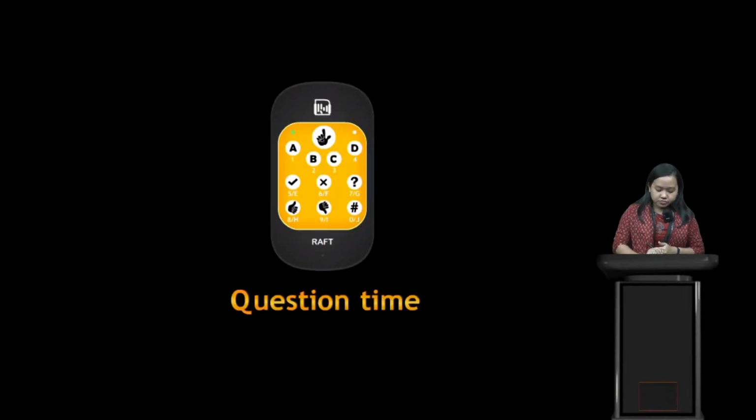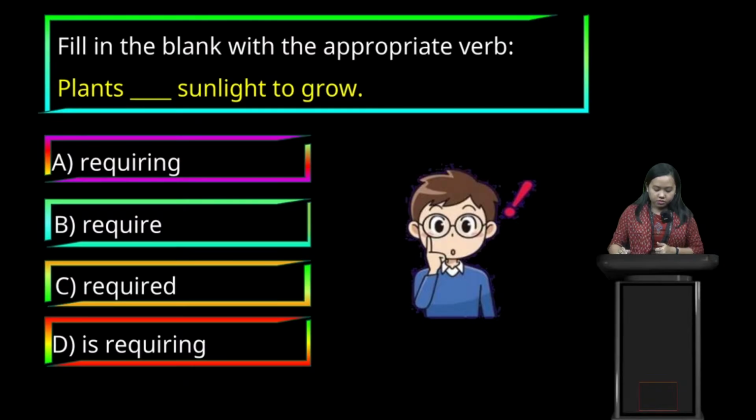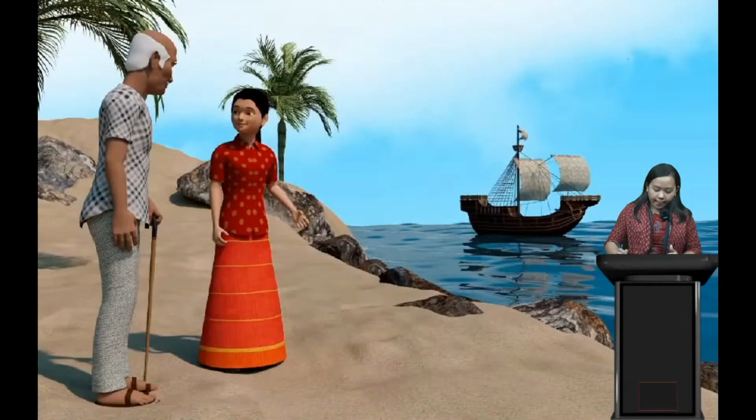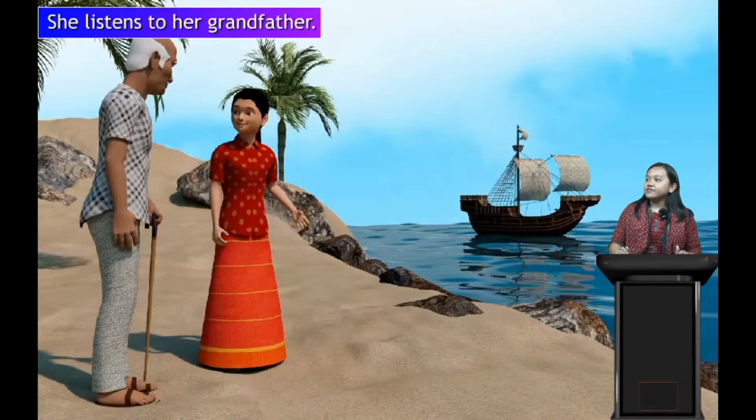I'll give you some time to think and tell me. So the correct answer here is, it's a universal truth, right? We're talking about universal truth. Plants require. So when we talk about universal truth, we need require. Plants require sunlight to grow. Okay, very good.